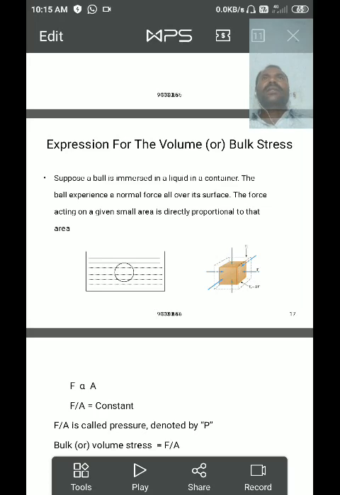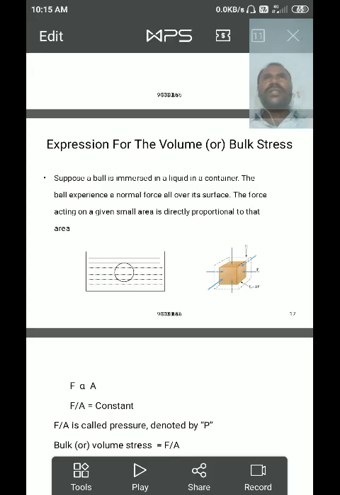If the bulk stress value increases gradually, as a result the volume of the body decreases gradually. That's why the physical quantity which causes changes in volume of a body is called pressure. According to Boyle's law, at constant temperature the pressure is inversely proportional to the volume.